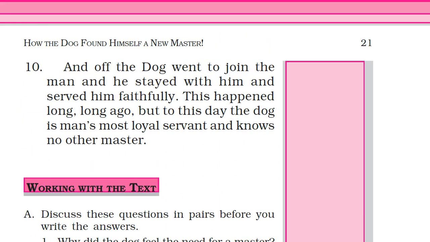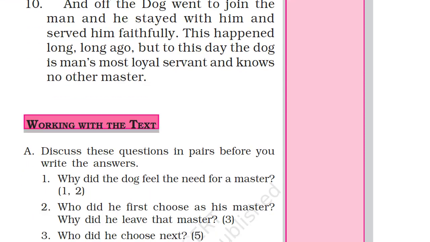Okay, and this happened long, long ago. This story, this scene, happened a long time before. But to this day, the dog is man's most loyal servant. So you see, nowadays the dog is the most loyal servant to men, right? And knows no other master. After that, there is no other master for the dog. Only men are the master to the dogs. Okay.